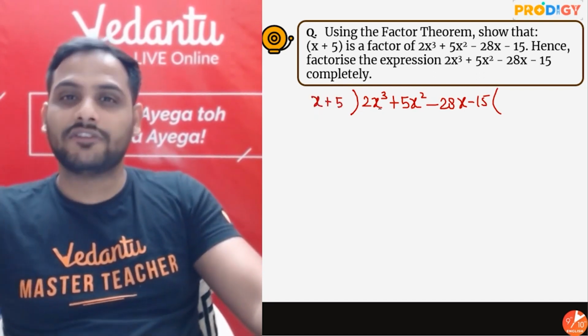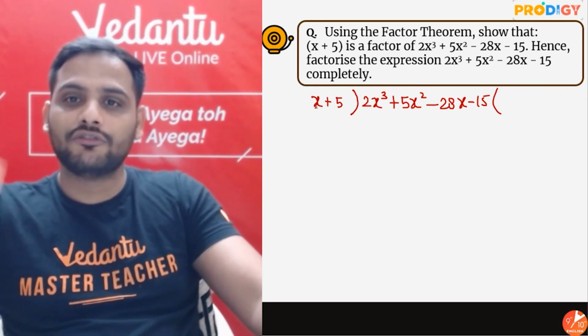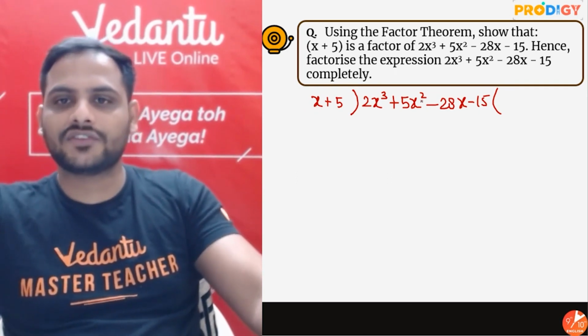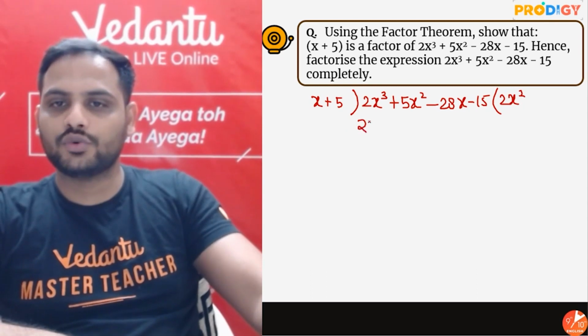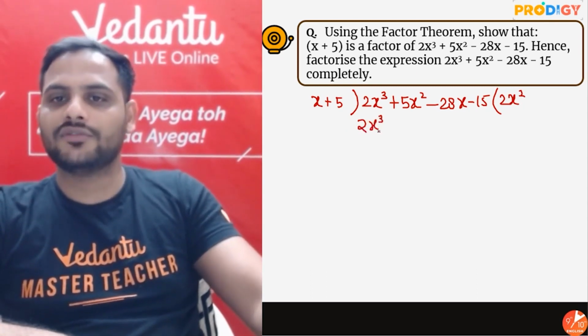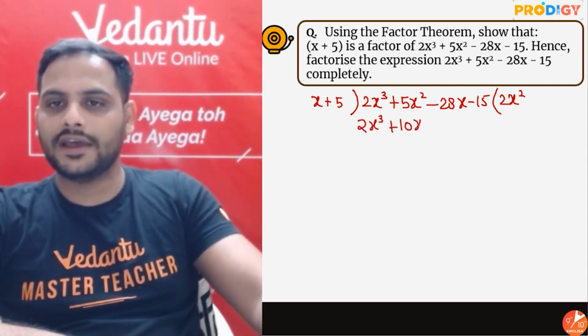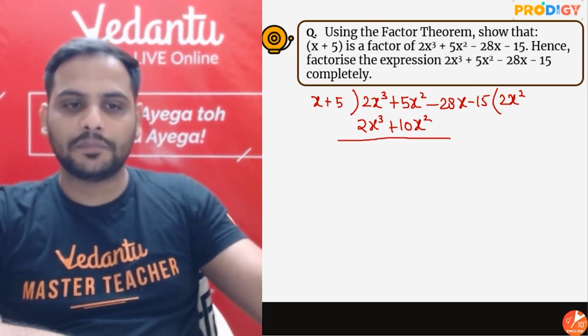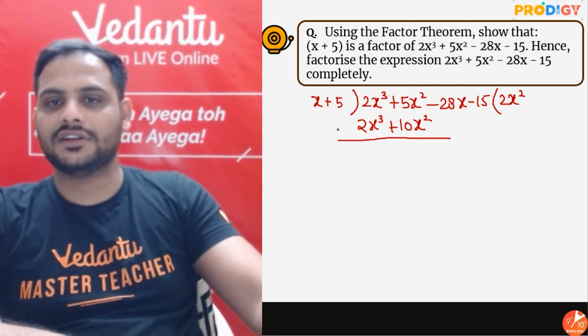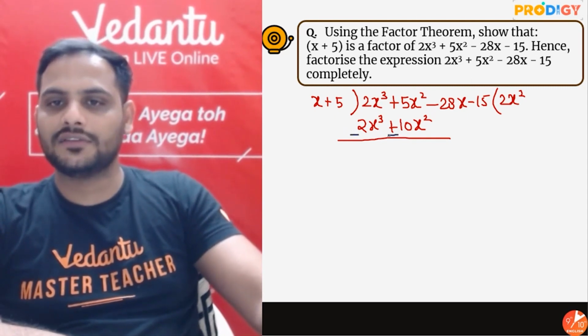First I need to create 2x cube from x. So multiply x with 2x square. 2x square into x is 2x cube. 2x square into 5 is plus 10x square. At this step, what we'll do? Simple, subtraction. So change the sign, minus, minus.